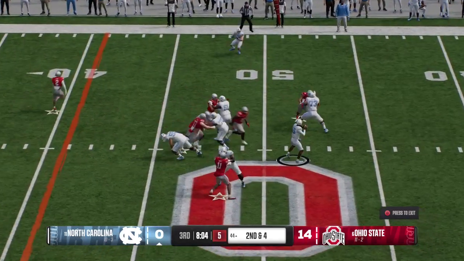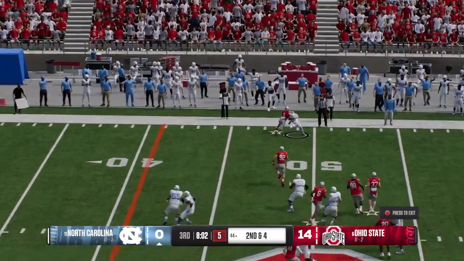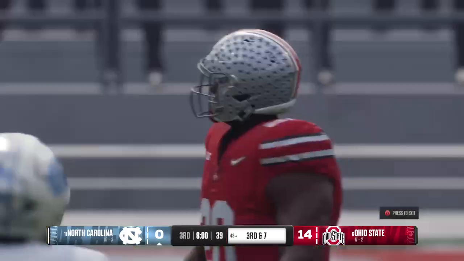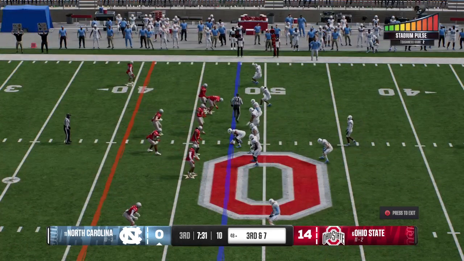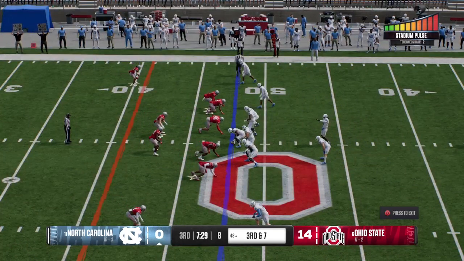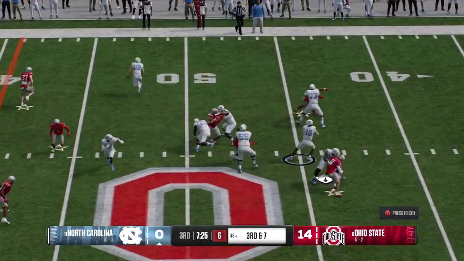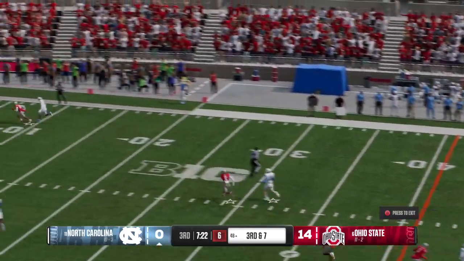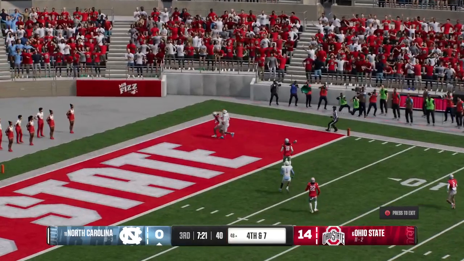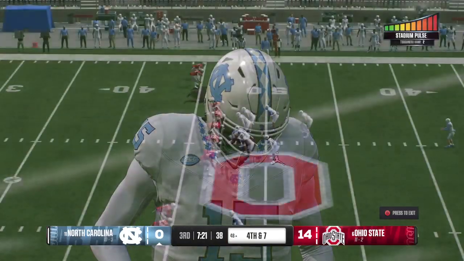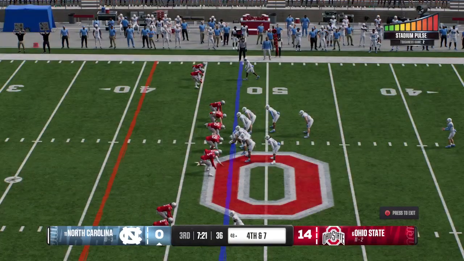So second and 4. Quarterback drops back. We're going to test the secondary. Looks toward the sideline, finds the running back. He'll actually lose yardage after the catch. The defense all over him that time. Drops back, looking to throw for it on third down. Here's a shot toward the end zone. Oh, and it's batted down by the defense. Great play to deny a touchdown.